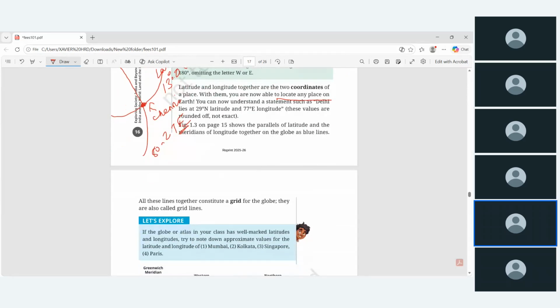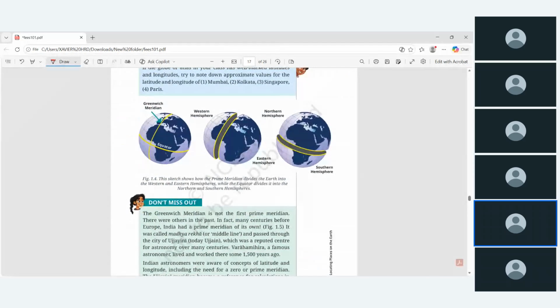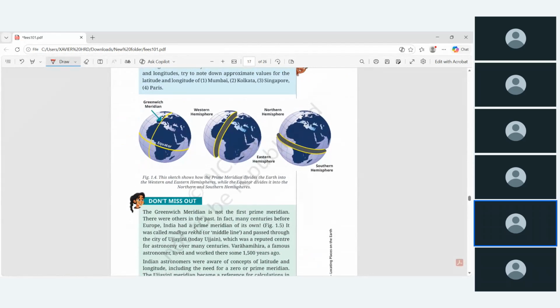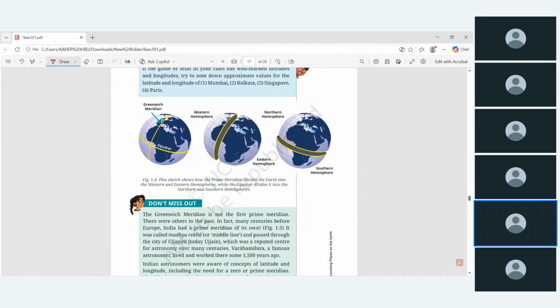Now look at all these diagrams. This is the equator and this is the Greenwich meridian or prime meridian. The prime meridian splits the entire globe into the western hemisphere and eastern hemisphere. Similarly, the equator separates the entire globe into the northern hemisphere and southern hemisphere.